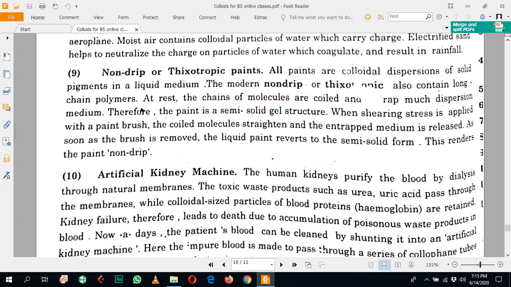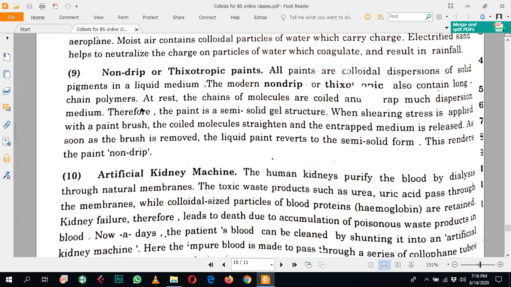This means that when these materials are at rest, they act like a semi-solid material or form a gel structure. Therefore, the paint is a semi-solid, gel structure at rest. When the shearing stress is applied with the paint brush, the coiled molecules straighten and the entire medium is released.